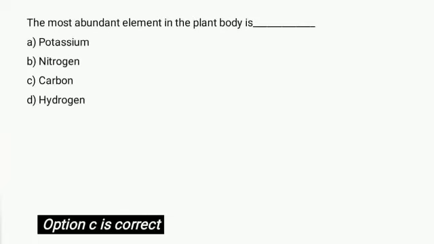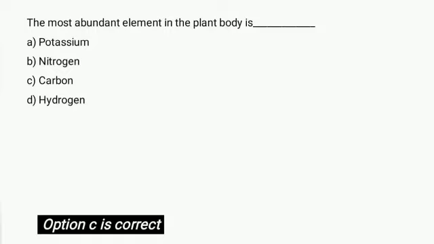The most abundant element in the plant body is. Carbon is the most abundant element present in the plant body. It is present in amino acids, nucleic acids, lipids, and carbohydrates. So, for the organic content, carbon is the most abundant element. But if we are planning to take the protoplasm into consideration, then we know that the most abundant compound in protoplasm is water. And we also know that water molecule is made up of 2 hydrogen and 1 oxygen atom. So then the hydrogen could be the answer.